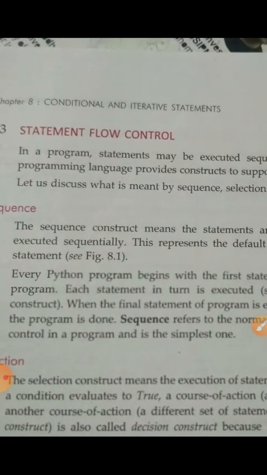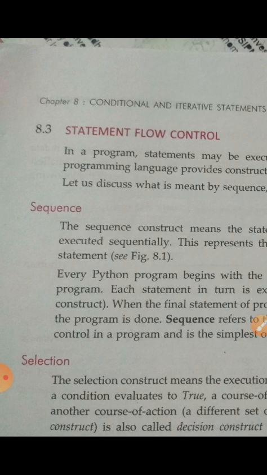Statement flow control means how our statements will be executed in Python or in our programming. So in a program, statements may be executed in a sequence, selective or iterative. If we are giving simple statements, it is called a sequence of statements. Every programming language provides constructs to support sequence, selective or iterative statements. Each and every programming language has these types of statements.